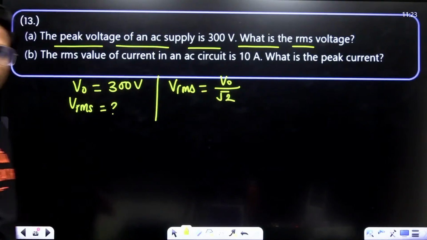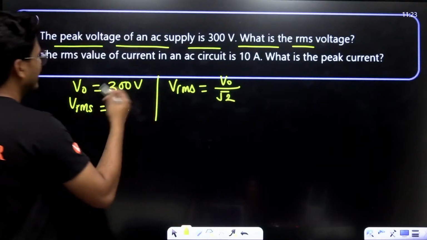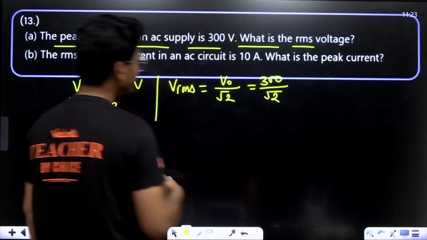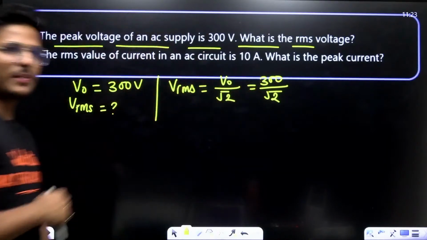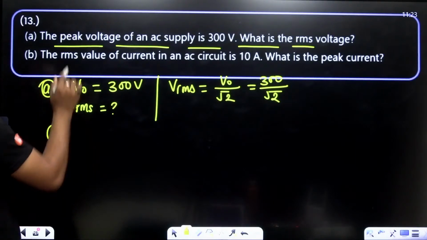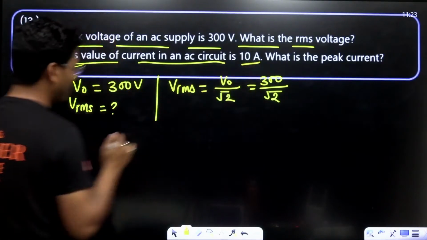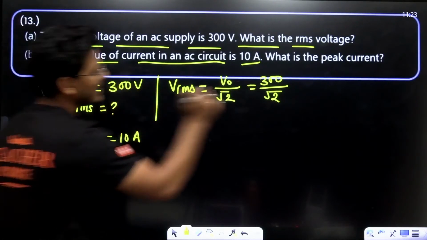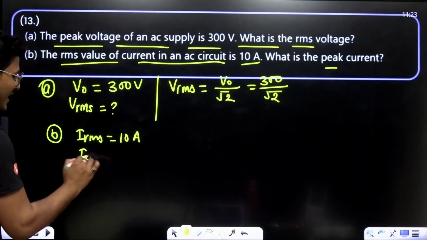Just put 300 upon root 2, 1.414, or you can multiply by 0.707. The RMS value, that means IRMS, is given, which is 10 ampere, and asking the peak, that means I0.